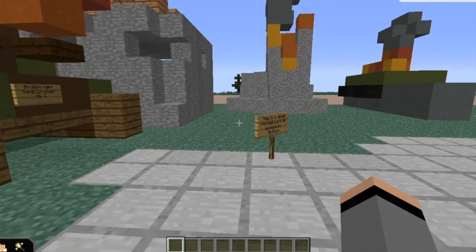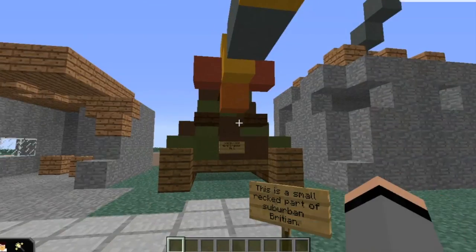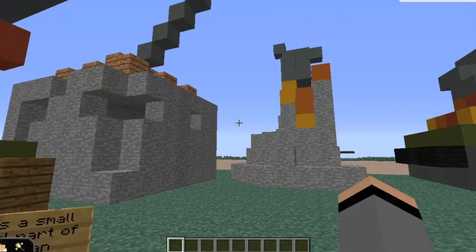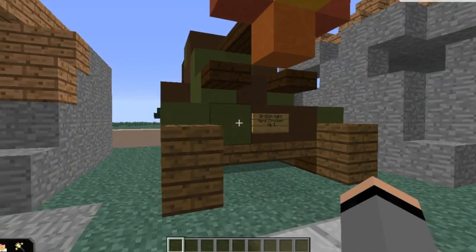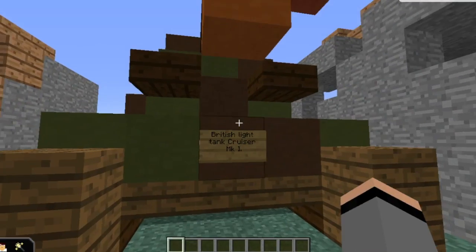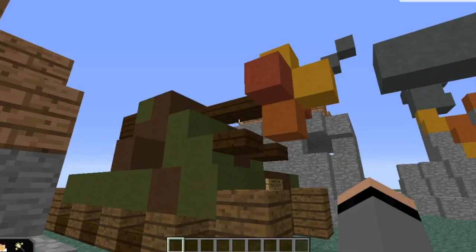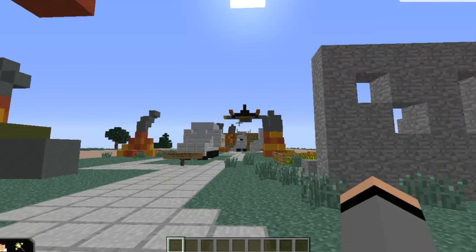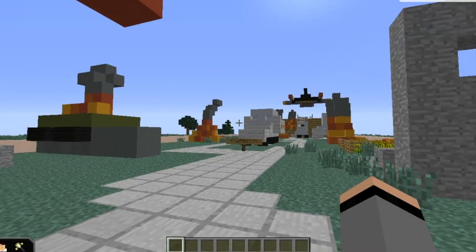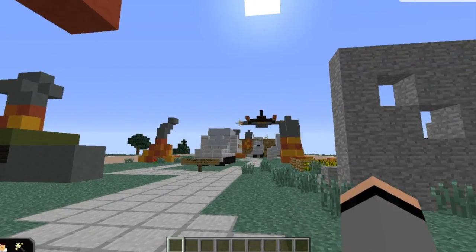So, here we are. This represents a destroyed or bombed suburban part of Britain. Here is a Mark I cruiser, a British light tank. You would see it's firing against the German Blitzkrieg, which we will cover in a second.